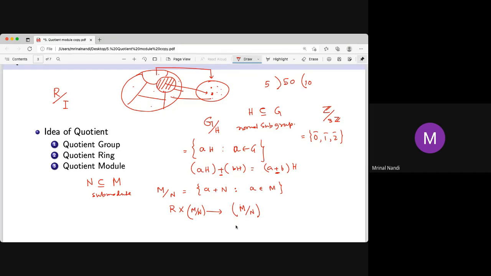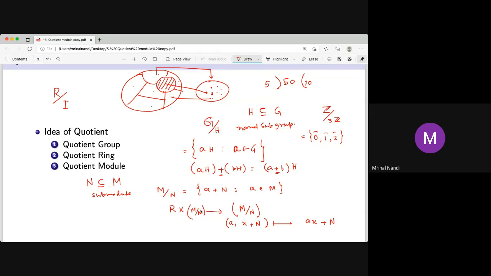So the natural choice is this: if you take a as a ring element and x plus N as an element of M mod N, this is just ax plus N. And you can check that by this definition you can make M mod N a module. No further thing is required. This is called the quotient module.